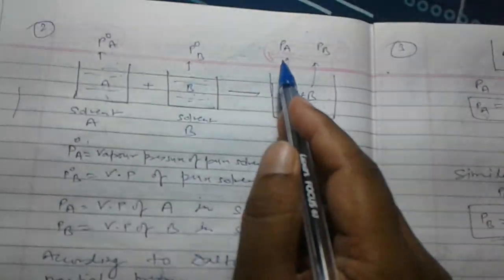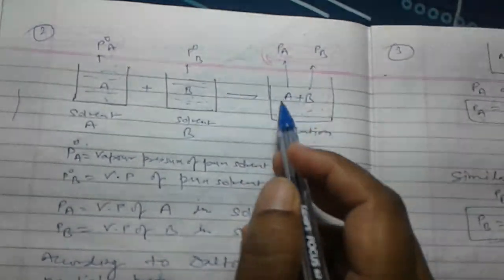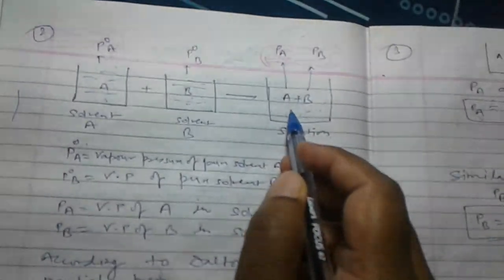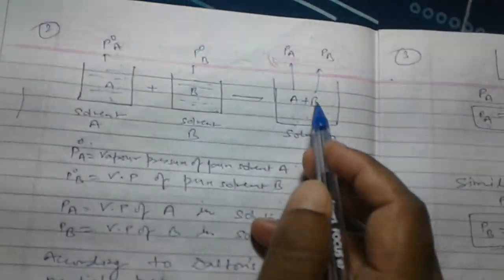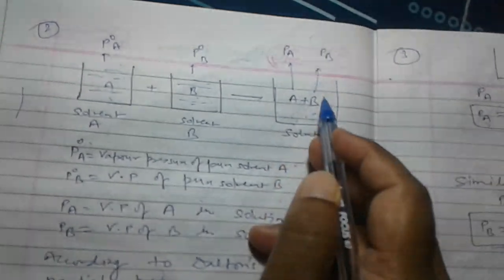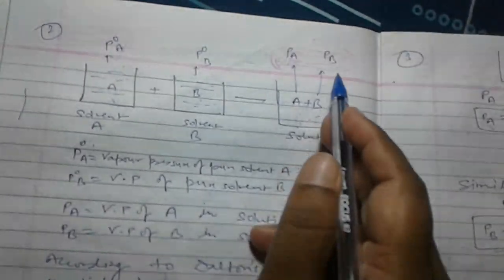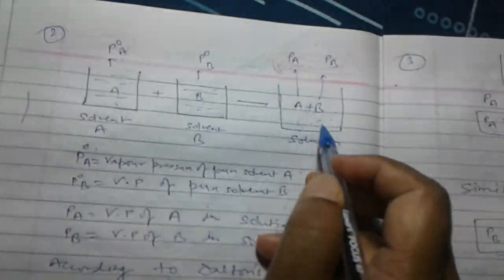Then the vapor pressure of A in the solution is represented as PA. Similarly, PB is the vapor pressure of B in the solution.